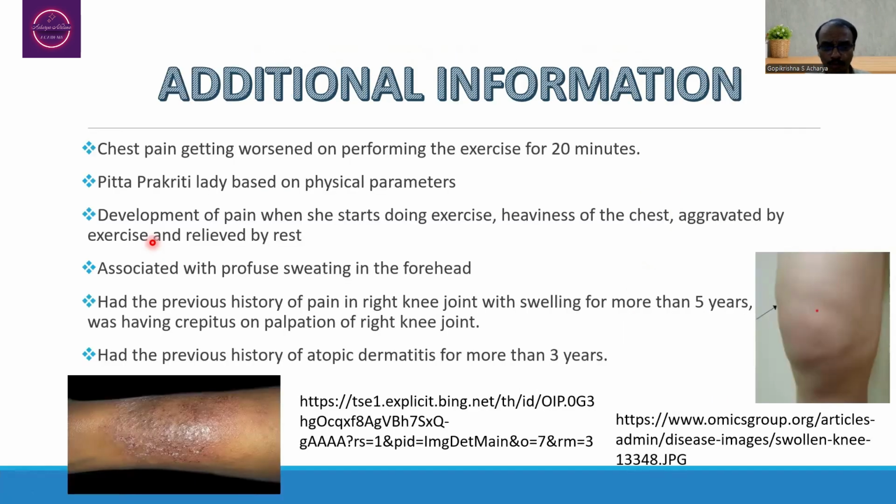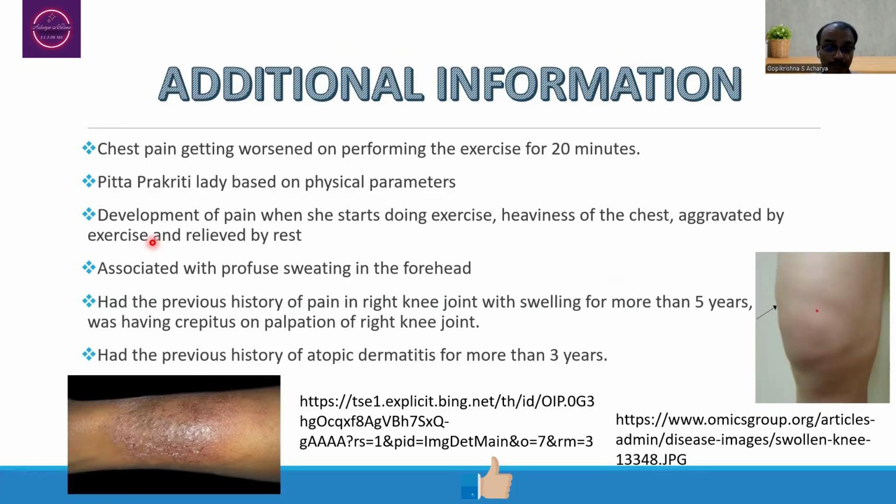Some additional information regarding the presenting complaint. The person is having chest pain, which gets worsened on performing exercise for up to 20 minutes. This is again confirmatory of a cardiac disease itself. The lady is a Pitta Prakriti lady based on physical parameters such as the premature graying of the hair, etc., that were observed. So, that is indicative of Pitta Prakriti as such.